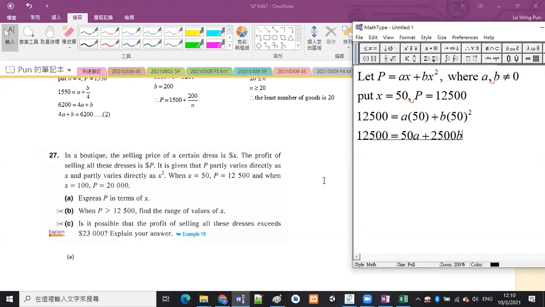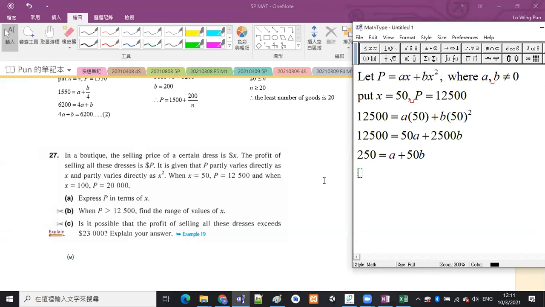Notice that all the numbers are multiples of 50. Then just divide every term by 50. 12500 divided by 50 should be equal to 250. And then on the right-hand side, 50A over 50 is A, and 2,500B divided by 50 should be 50B.